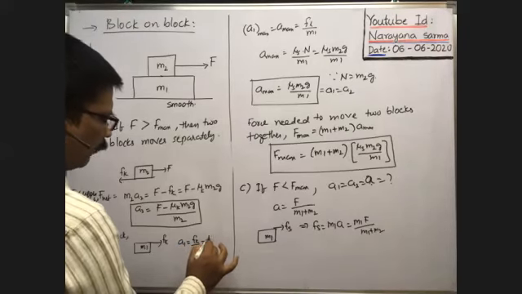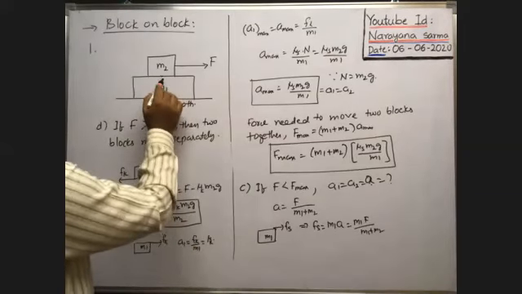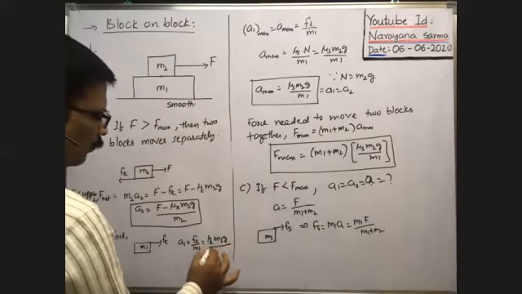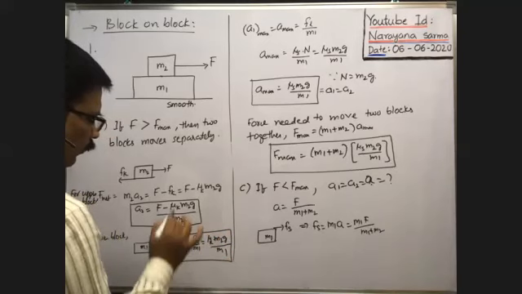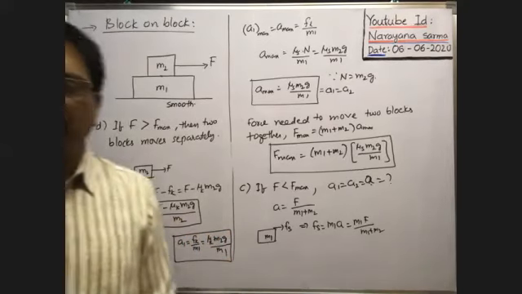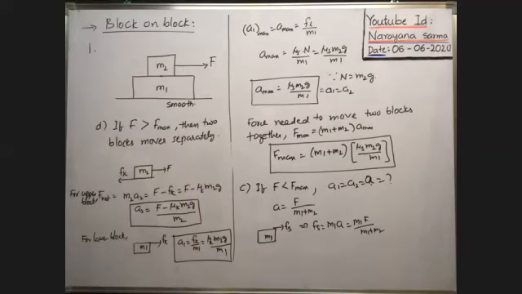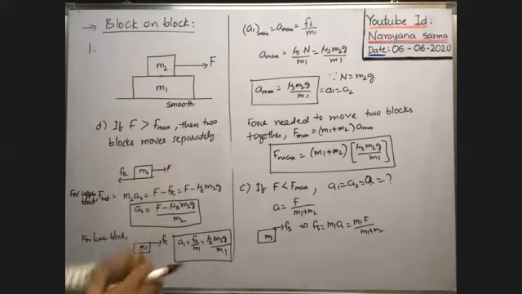Fk means mu k into the normal reaction at this point, M2 g, divided by M1. This is the acceleration of the lower block. In this way we can find the accelerations of the upper block and the lower block. Okay, next. Suppose the lower block is pulled with a force F, what about these cases?